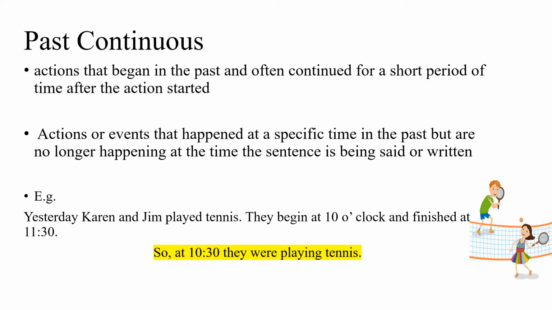In this lecture, we'll learn the past continuous tense. A past continuous tense is used to describe an action that begins in the past and often continued for a short period of time after the action started. So this tense basically describes an action or an event that happened at a specific time in the past, but the action is not happening at the time the sentence is being said or written.